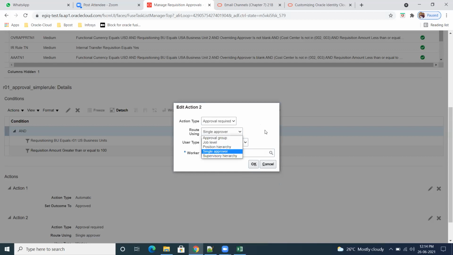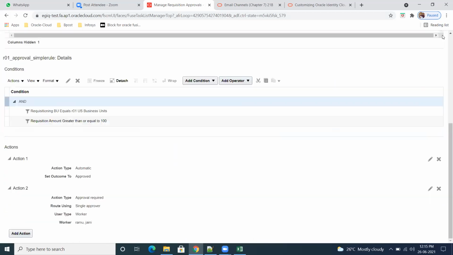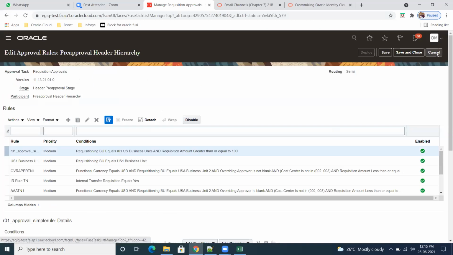So we have single approver, approval group, job level, position hierarchy, and supervisor hierarchy. The combination system will support, Oracle Cloud will support. So these are the outcomes, routing, how the approval has to route.